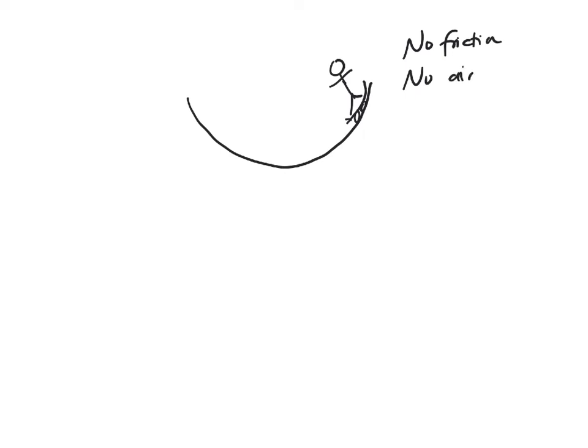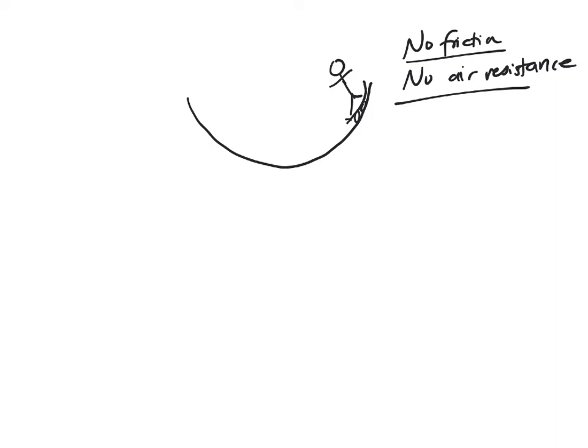When we look at the one where we're talking about somebody going back and forth in a skate park, what's really important to pay attention to is they went out of their way to say, look out, there's no friction and there's no air resistance. Those two are big hints, because it means that whoever wrote the question is really taking their time to make sure that there's no outside forces affecting the situation.